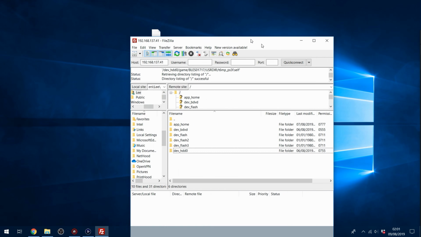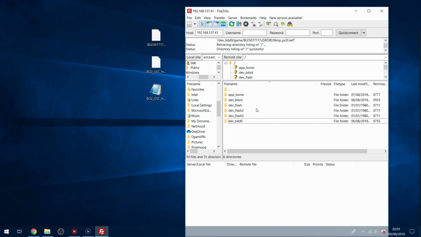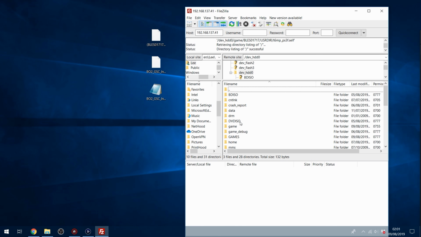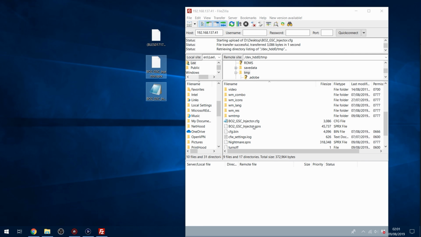Okay, so now that we have the files downloaded, let's go ahead and install the GSC Injector first, and then we'll go ahead and install some menus. So to install the GSC Injector, you want to go into dev_hdd0, and then into the TMP directory, the same place we put our sprx menus, and then we're going to copy the BO2 GSC Injector.sprx and the config file into the TMP folder right there.